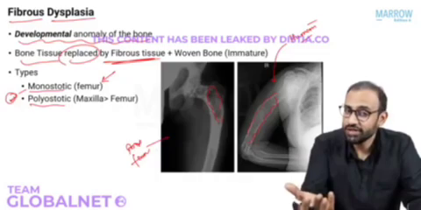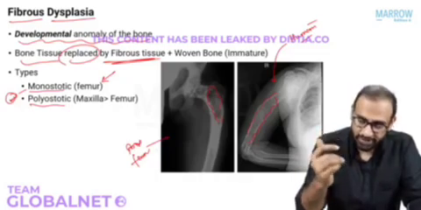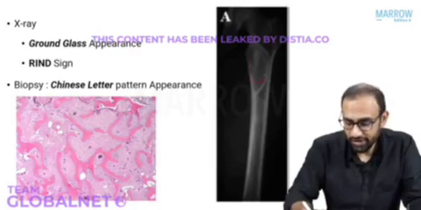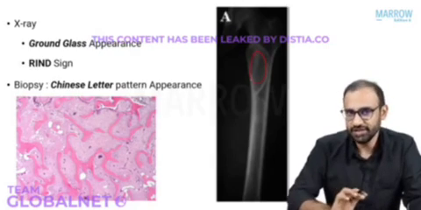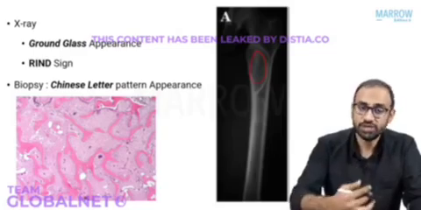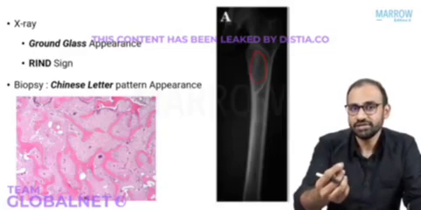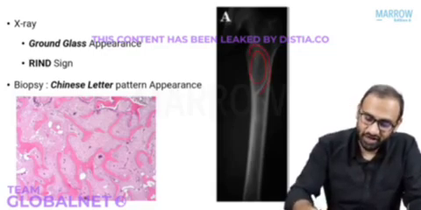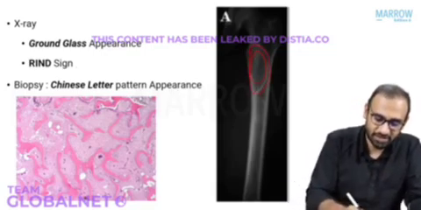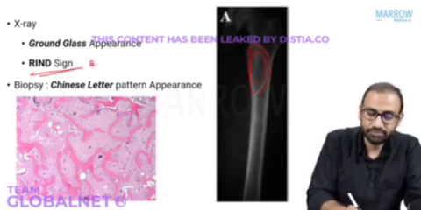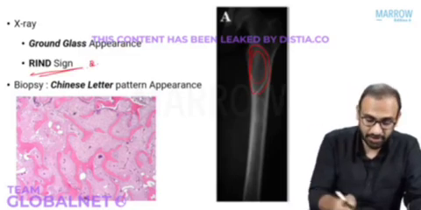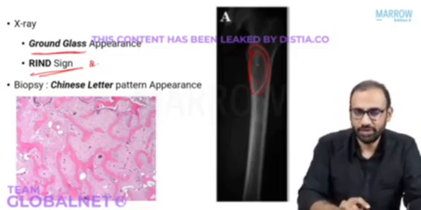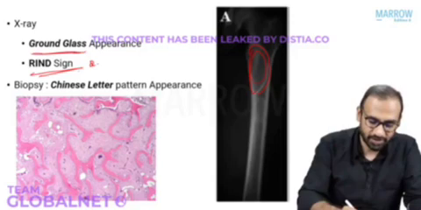So, how will it appear on X-ray? What will be the clinical features? On X-ray, the bone tissue will be replaced by fibrous tissue, so there will be lucency or haziness. Now, the surrounding bone of this lucency or haziness will be relatively dense. And this will give you an appearance of a dense ring around the lucency. This has been described as Rind sign. And this lucency and haziness has been described as ground glass or hazy appearance. So centrally there will be ground glass or hazy appearance surrounded by a dense sclerotic rim, that is Rind sign.